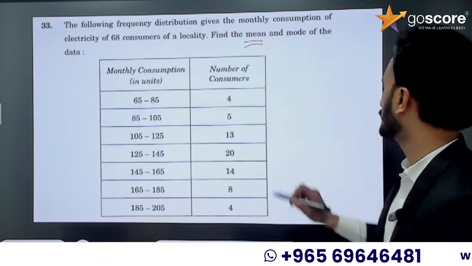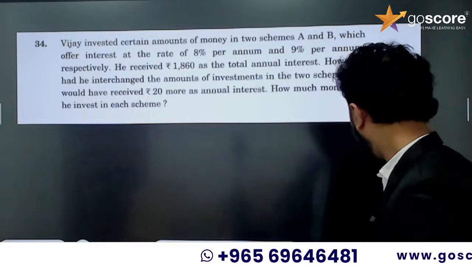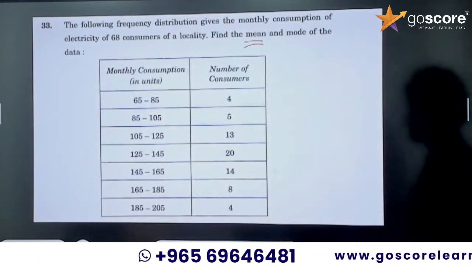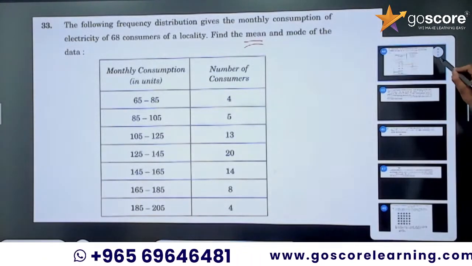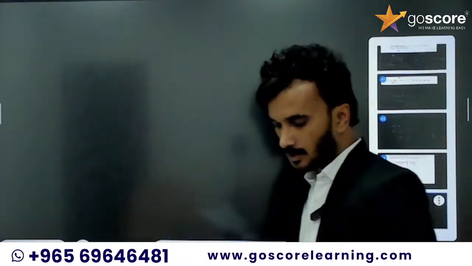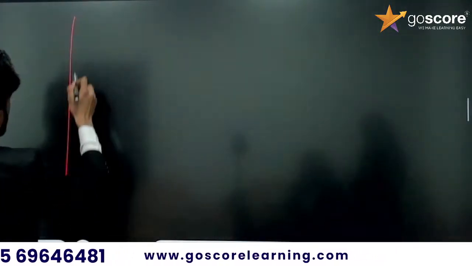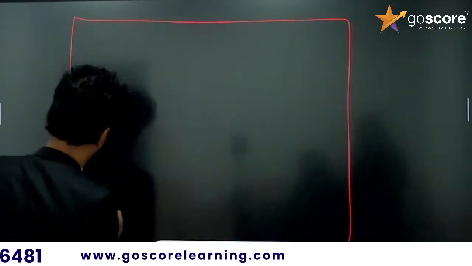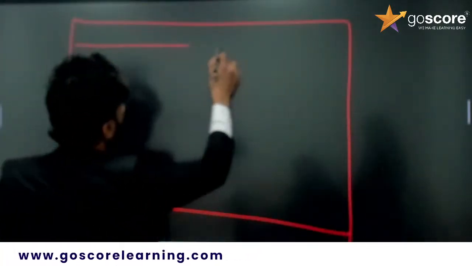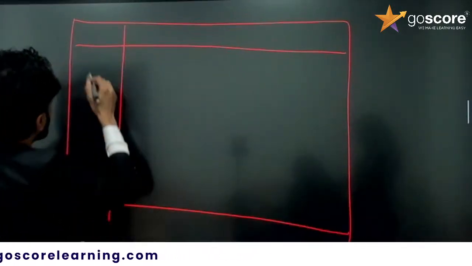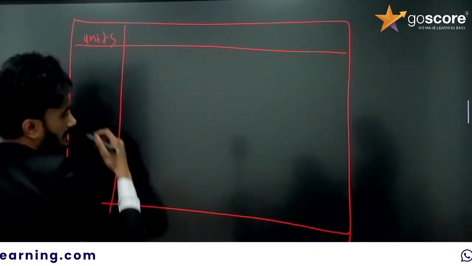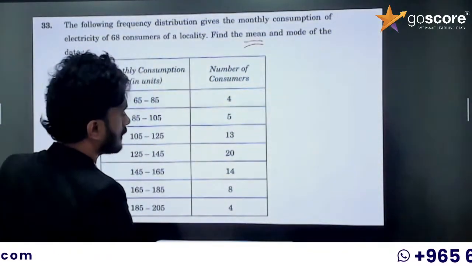Actually this question is very simple, but one problem is that it is time consuming. It is a direct question. So first I will draw the tabular column. First one is units. Second one is frequency, the number of consumers.